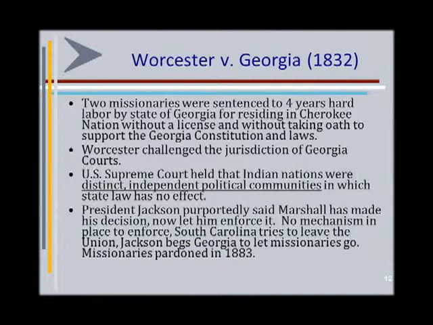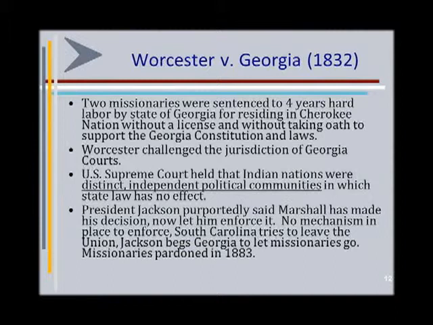One of the missionaries, Worcester, challenged the jurisdiction of Georgia to institute their laws within the Cherokee Nation. The U.S. Supreme Court held that Indian nations were distinct independent political communities, and state laws had no effect within tribal lands. It is said, but hasn't been validated, that President Jackson purportedly told Marshall that he had made his decision, but Jackson was not going to enforce it. It was later seen that the missionaries were released when South Carolina tried to leave the Union, and Jackson allowed the missionaries to be let go.